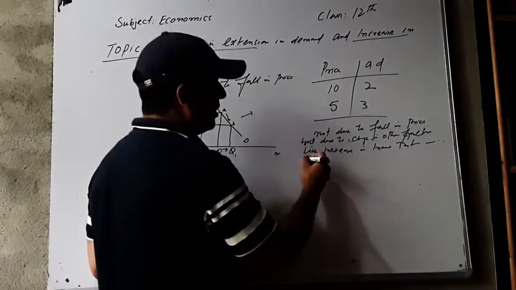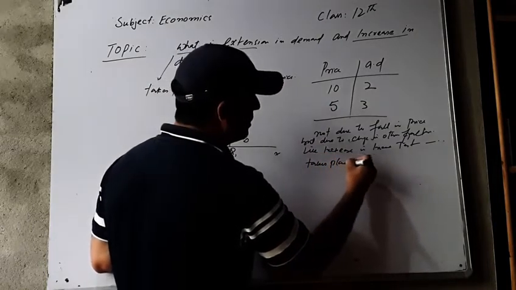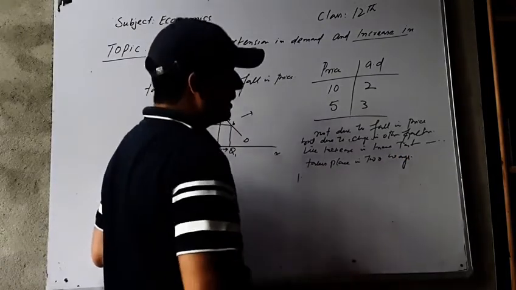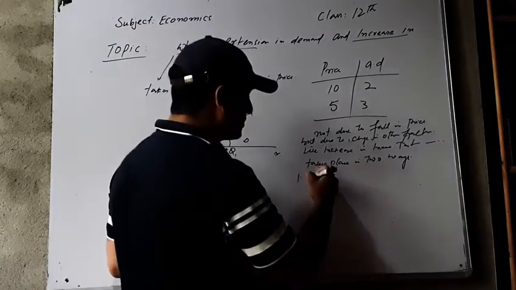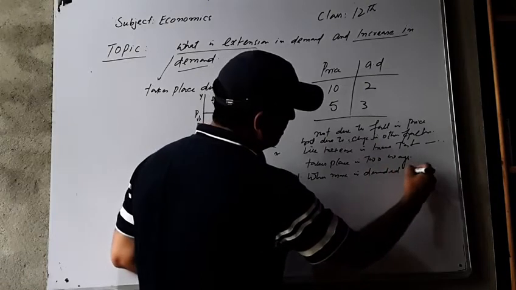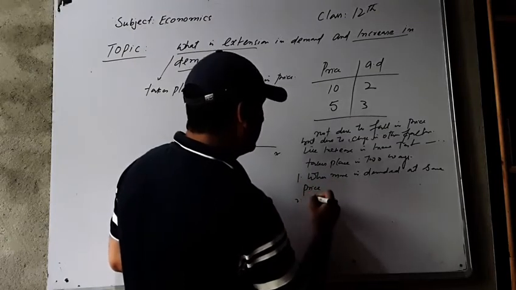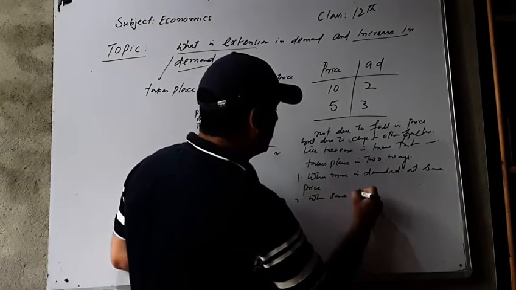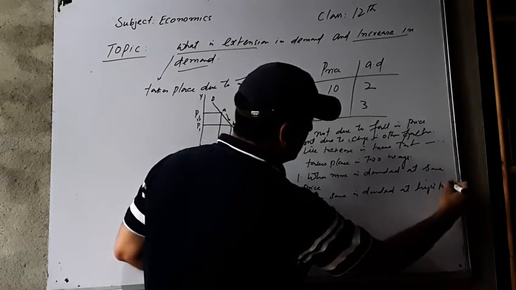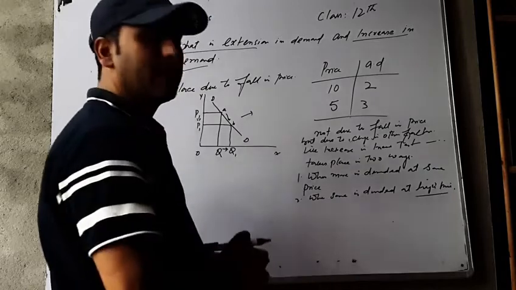But this increase in demand takes place in two ways. दो तरह ये इंक्रीज हो जाते हैं. First, when more is demanded at same price. Second, when same is demanded at high price. So increased demand takes place when more is demanded at same price or same is demanded at high price.